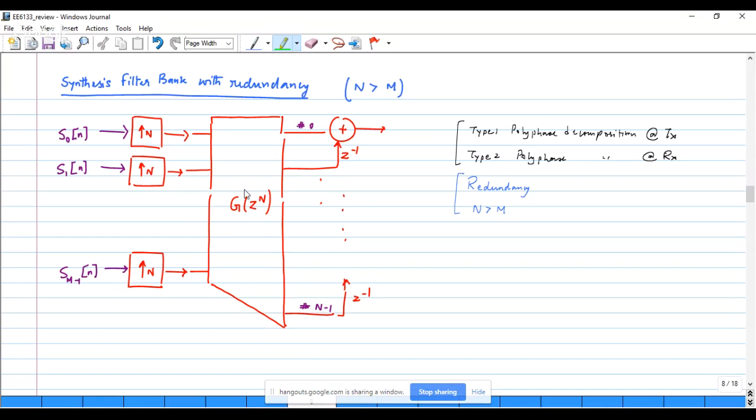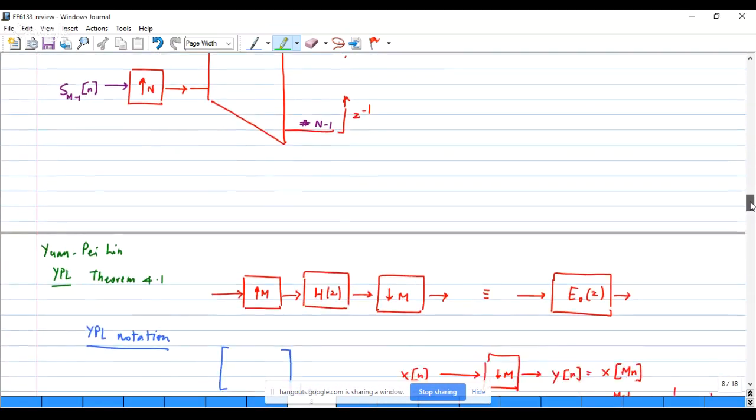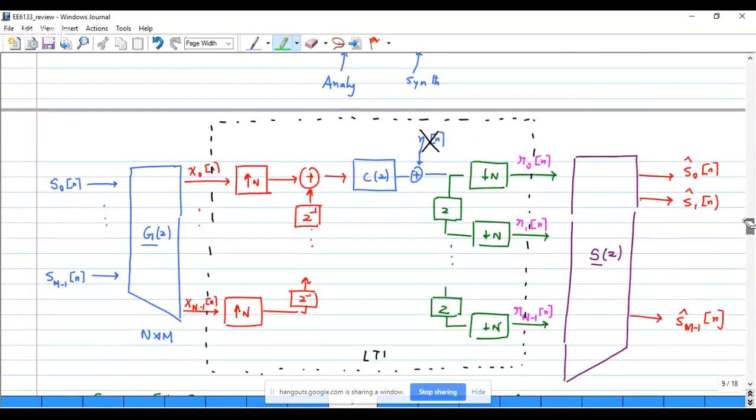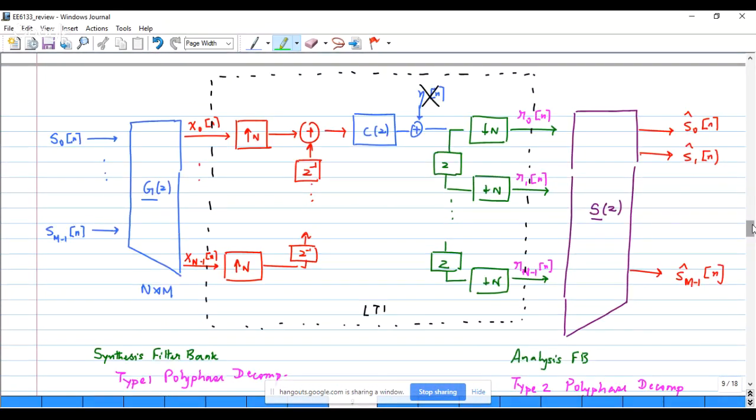Now, if we involve this both at the transmitter and receiver, then what we will get overall is the polyphase decomposition at the transmit side, the channel, followed by the polyphase representation on the receive side.